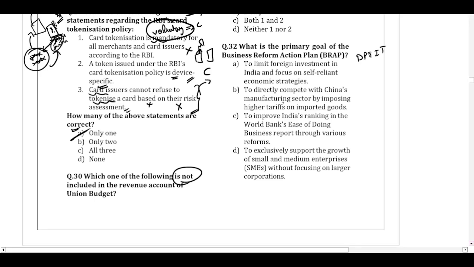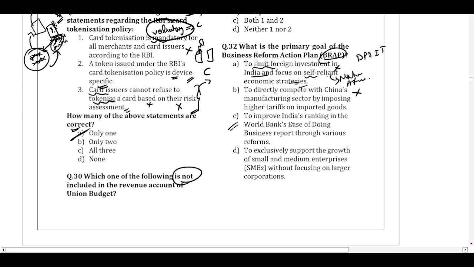And let us look at the options. To limit the foreign investment in India. Will any plan of action try to limit the foreign investment in India? No. To directly compete with China's manufacturing sector. It is not to compete with China or some other country's manufacturing sector. The first option here, when they say self-reliant economic strategy, the self-reliance is based on Make in India, Atmanirbhar Bharat, all of that. But it is not related to BRAP.